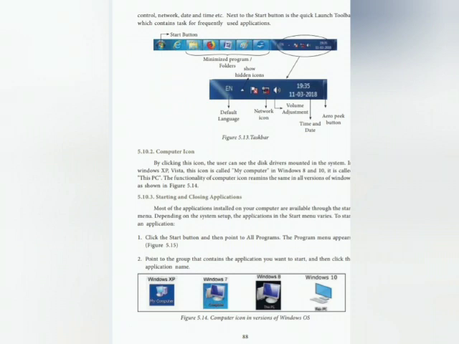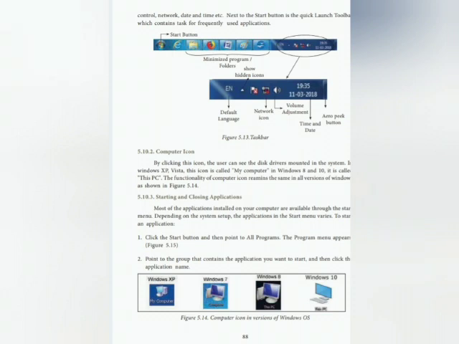Computer icon. By clicking this icon, the user can see the disk drives mounted in the system. In Windows XP and Vista, this icon is called My Computer. In Windows 8 and 10, it is called This PC.